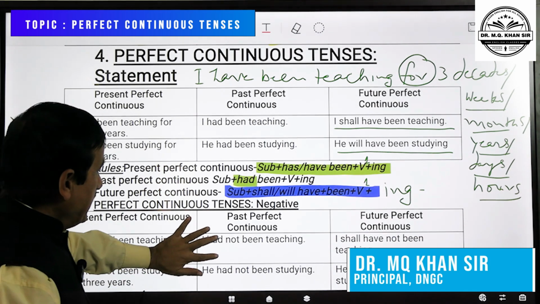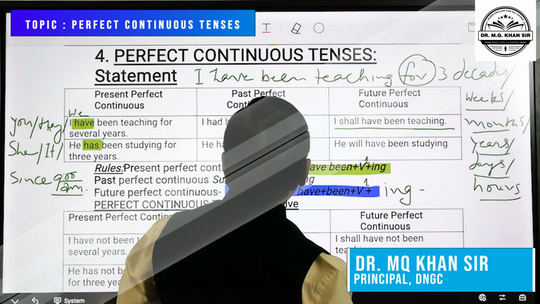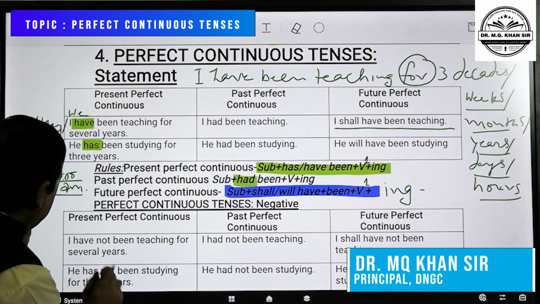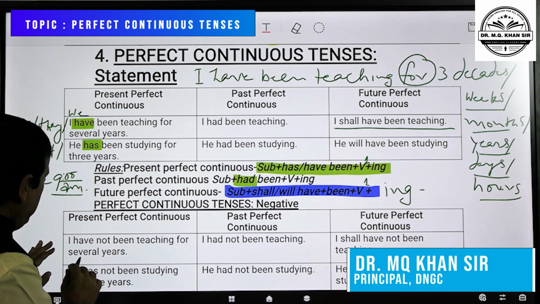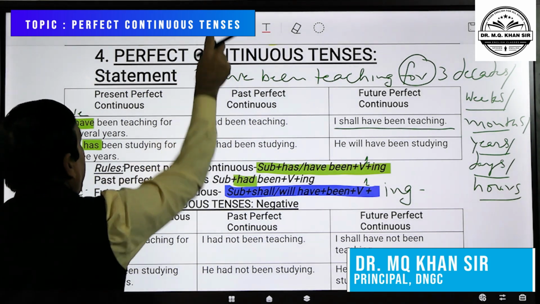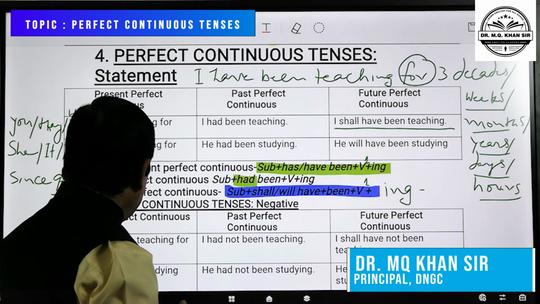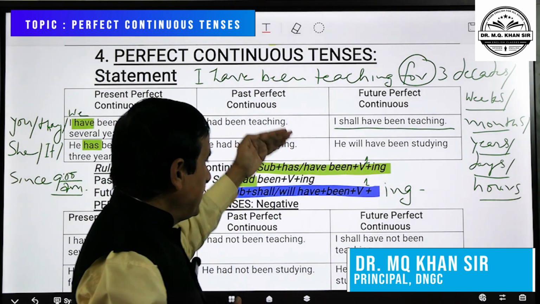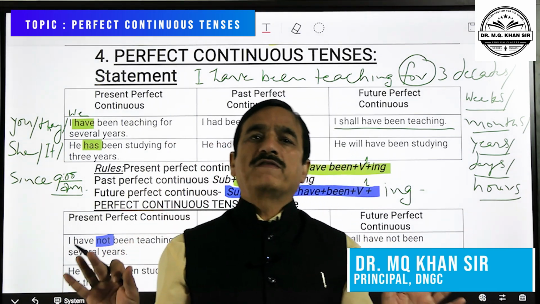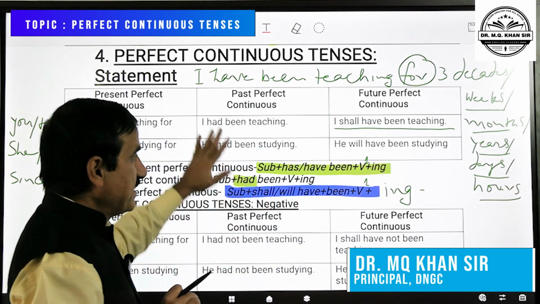Now, making negative also, you see the negative statement as given here. In the perfect continuous negative statement, like I have not been teaching for several years, only not is to be inserted and then it becomes negative. The presence of not makes it negative. So, between the affirmative and negative statements of present perfect continuous, past perfect continuous or future perfect continuous, the only difference is that the negative word not is inserted, the rest remains the same.